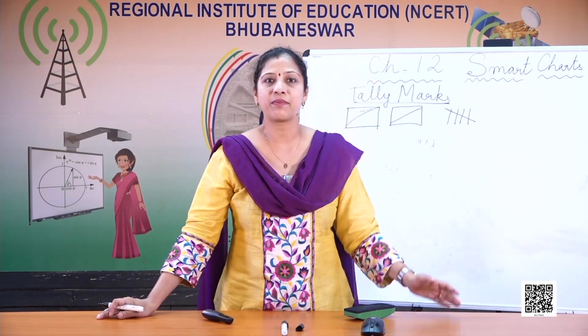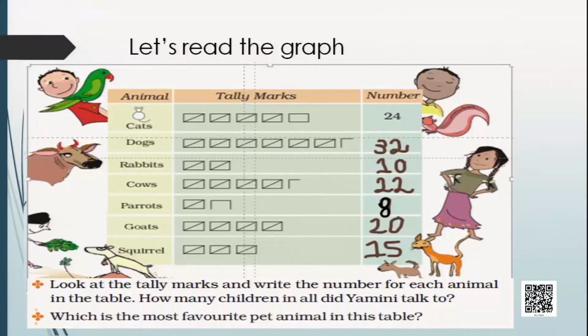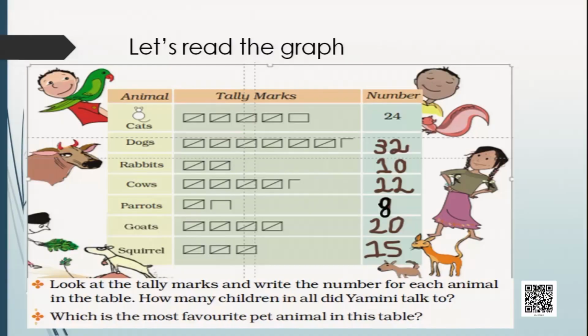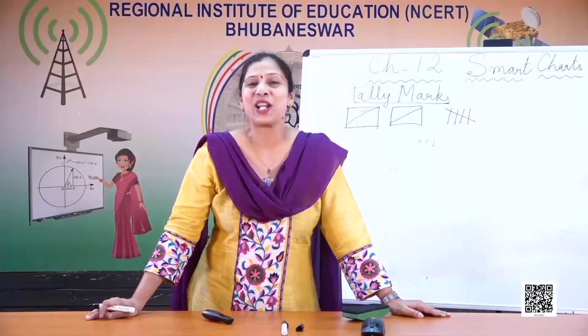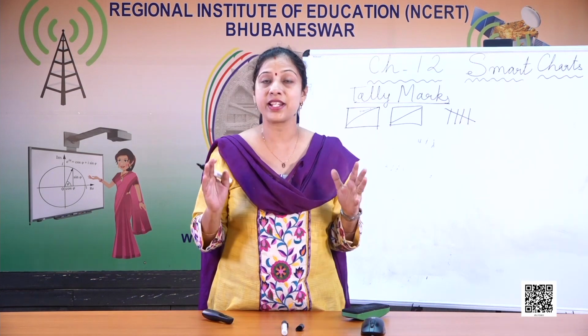You can see we have calculated there are 32 children who liked dogs. There are 10 children who liked rabbit. There are 12 children whose favorite animal is cow. There are 8 children who liked parrots. There are 20 children who liked goats. And there are 15 children who liked squirrel. So looking at that table only, you could tell what is the most favorite animal of all children. It is dogs, because there are 32 children. The highest number of children liked dogs.